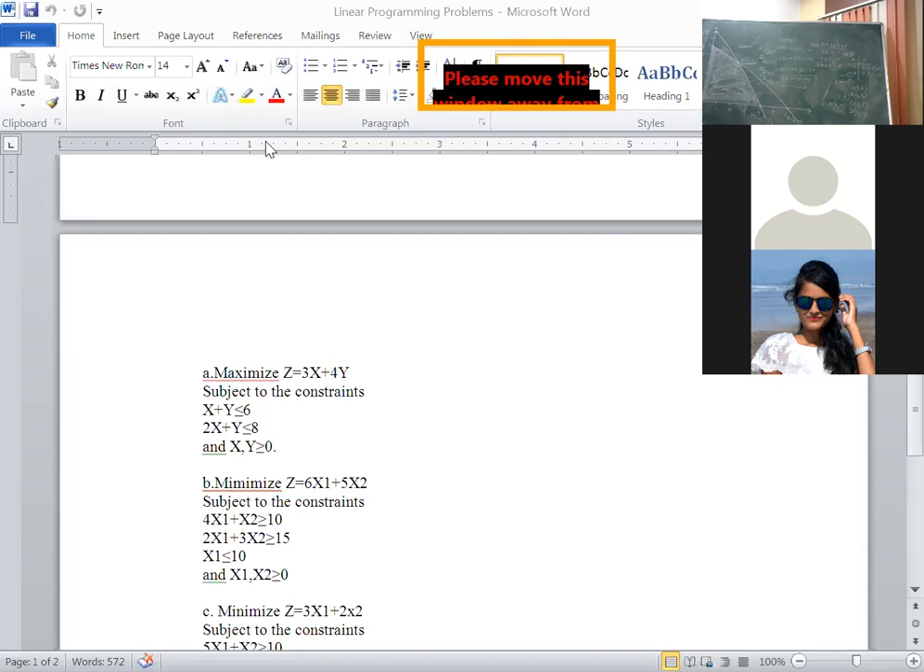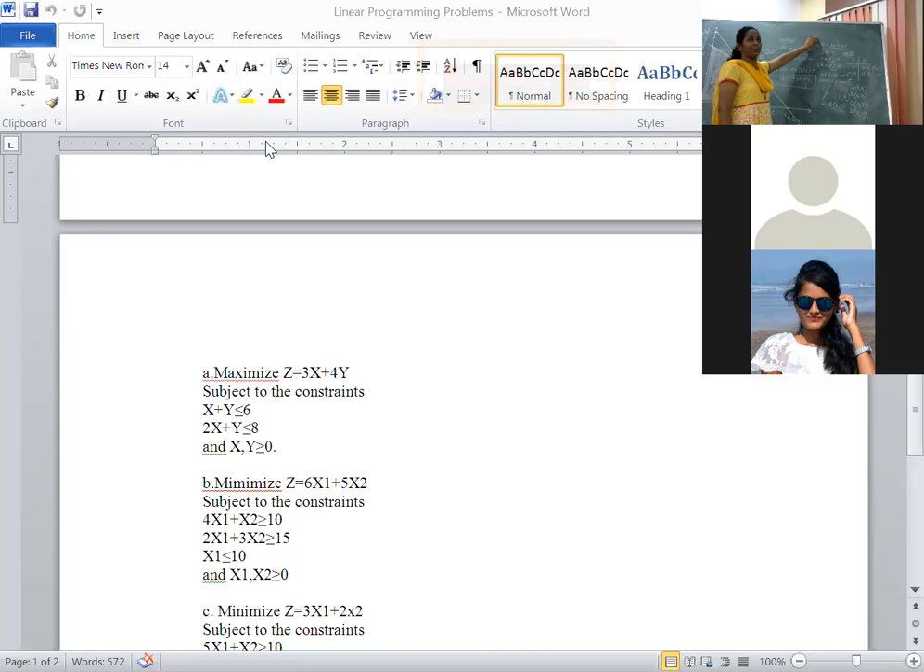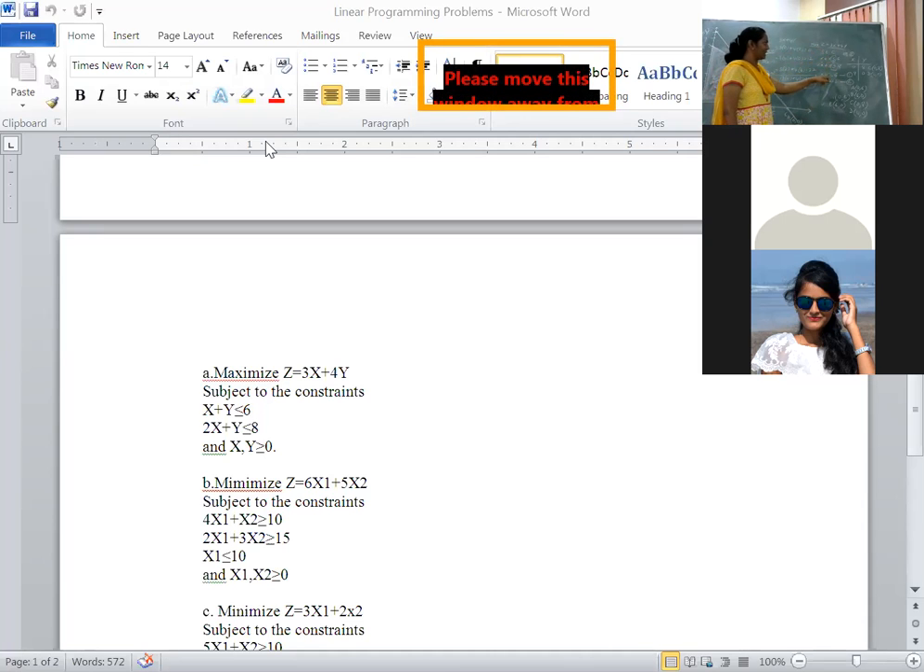Again, I will repeat. First of all, verify whether the given problem is in standard format or not. If the objective function is of maximization, the inequality should be strictly less than or equal to. Okay, already it is there. Both inequalities are less than or equal to. That's right.